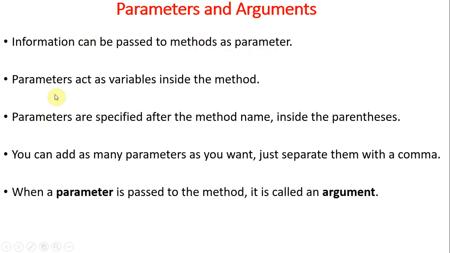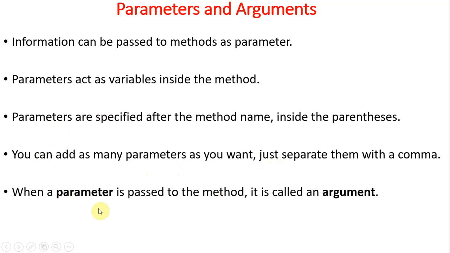Parameters act as variables inside the method, and parameters are specified after the method name inside the parenthesis. Already we discussed methods in C as well as Java. In the method header declaration, we have the method parameters also. You can add as many parameters as you want. There is no limit on the parameters, but they are separated with a comma.